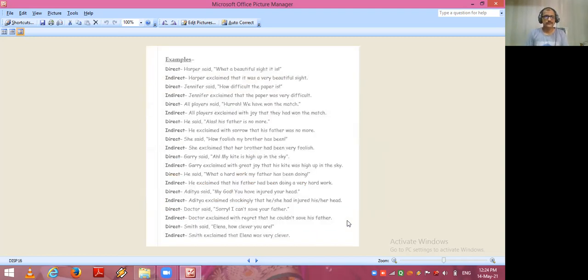See the example. Direct speech. Harper said, "What a beautiful sight it is!" Exclamation mark is used because it is exclamatory sentence, friends. See the answer. Harper exclaimed that it was a very beautiful sight. Okay, so while doing changes in exclamatory sentences, you have to follow the general rules.